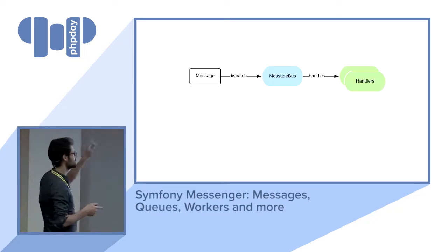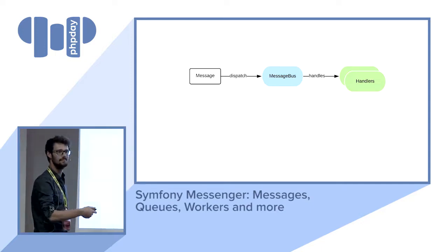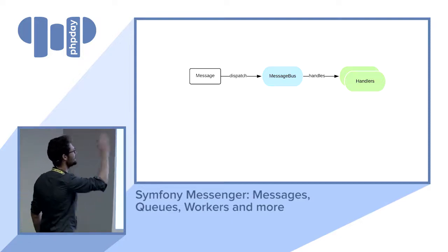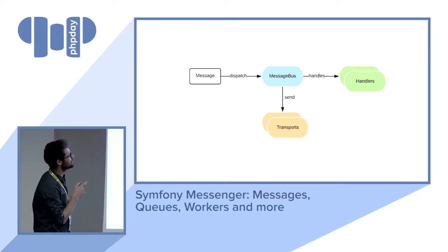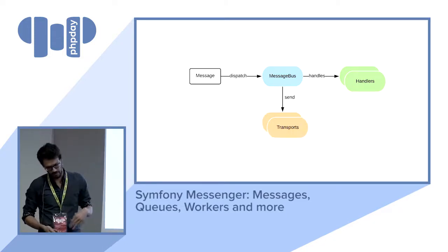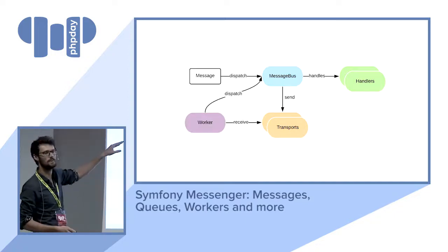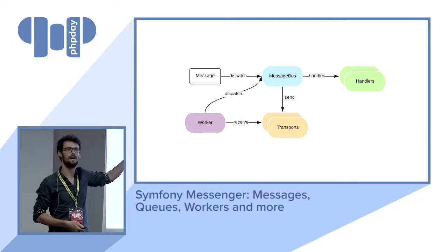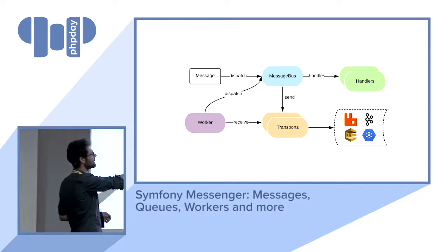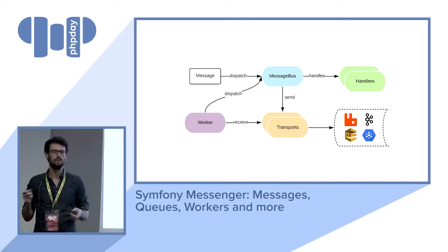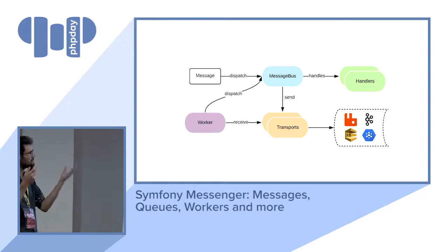The same thing in a diagram. Here, that's a blue background. Basically you've got your messages that dispatch to the message bus, that are handled by the message handlers. Instead of directly calling the message handler, what the message bus can do is route the messages via some transports, and the worker receives the messages from the transports and dispatches them to the bus that calls the message handler. And the transports are actually talking to your thing. So here you've got Kafka, RabbitMq, Google PubSub, and Amazon SQS, I guess. That's the main idea of the component.